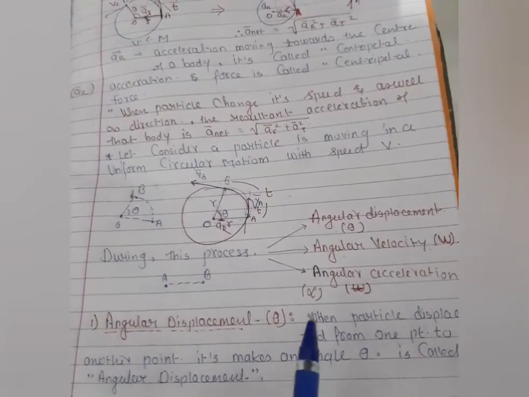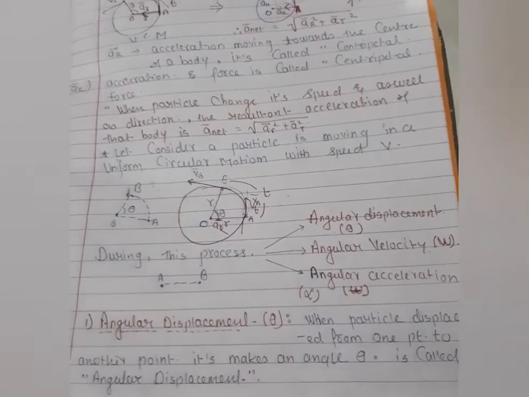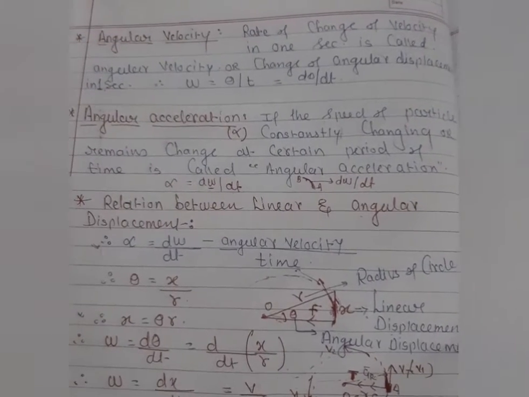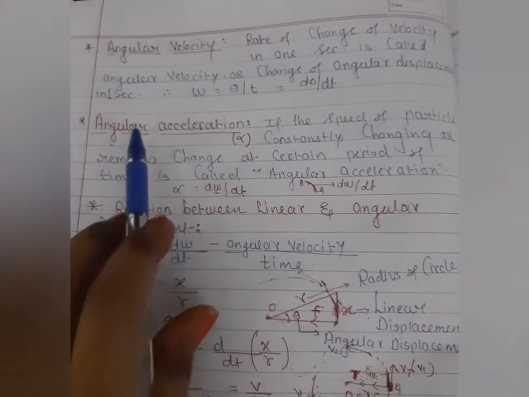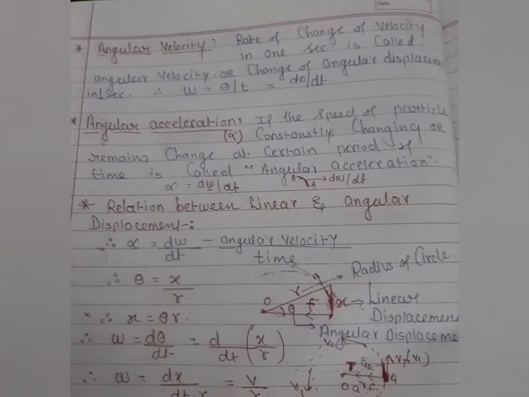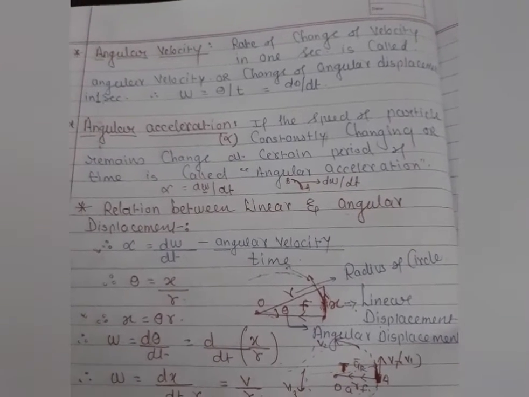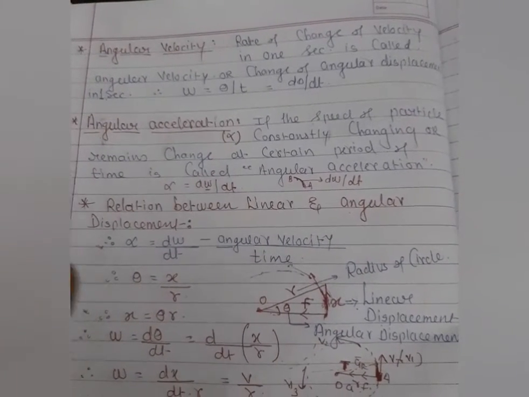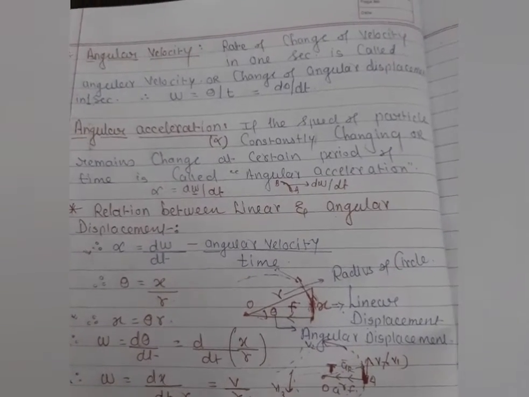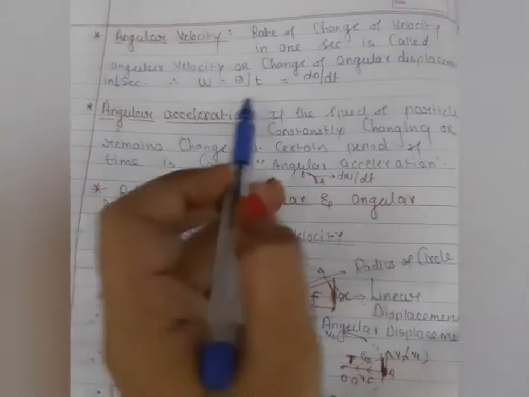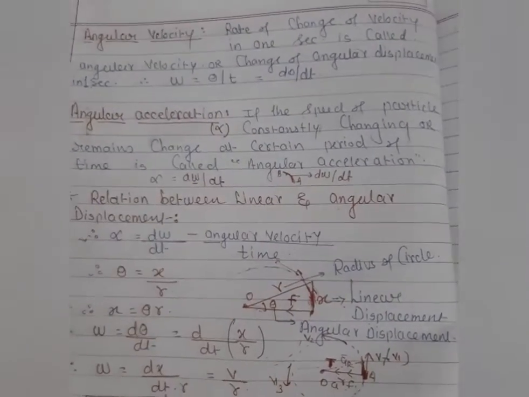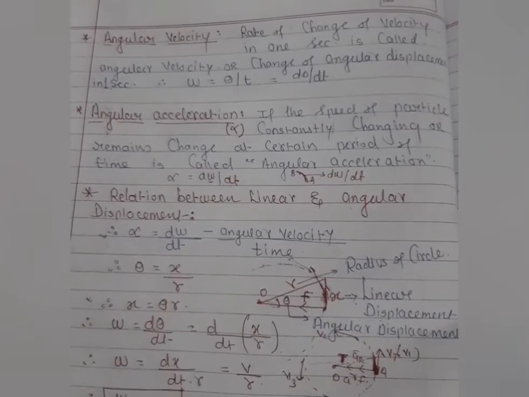Clear? So let me take the second concept, that is angular velocity, omega. Velocity means, it is very clear to you, students, that there is some displacement with respect to time. Here the displacement is angular. The displacement with respect to time is nothing but the angular velocity.